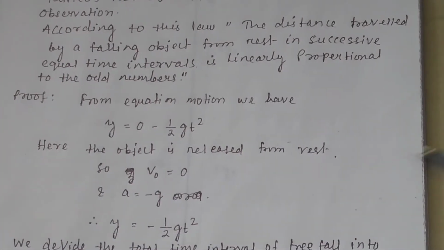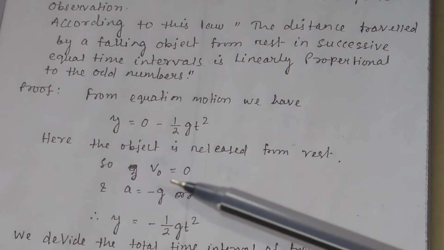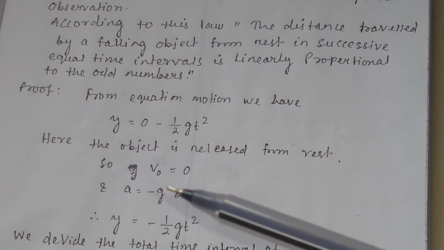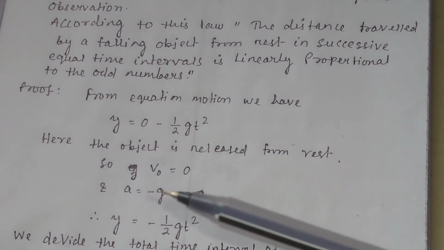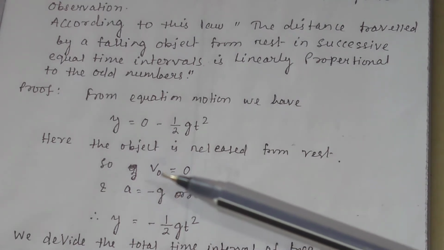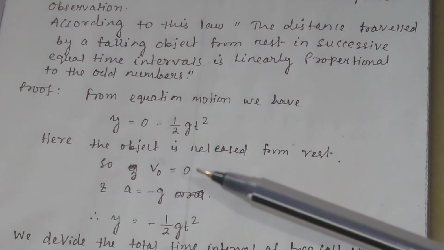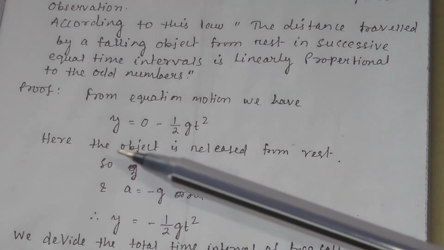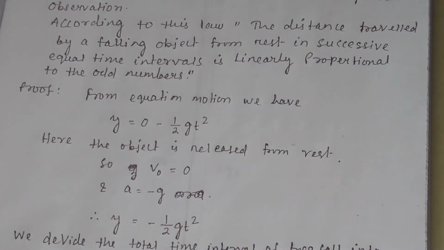Here we take the acceleration as acceleration due to gravity, a equal to minus g, because we always consider acceleration due to gravity in the negative y direction. So the object is released from rest, v0 equal to 0 and a equal to minus g, so y will be equal to minus half g t square.